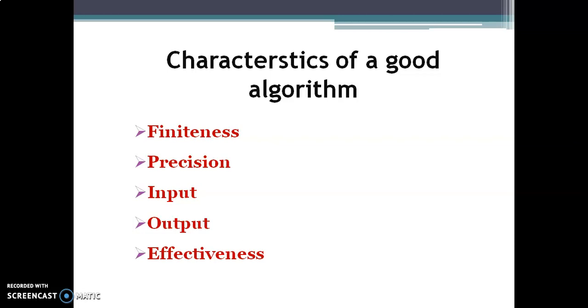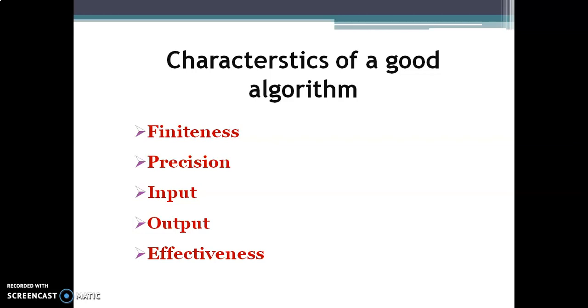Okay, then precision, that is also a good characteristic. Precision means, all the steps, as I told you, when we are writing an algorithm, step 1 is always start, then step 2 is always some input. Like that we'll practice afterwards, but before that you have to study all this. So here precision means these steps must be defined as short. In programming we write big statements, but an algorithm must be short and clear. That is precision.